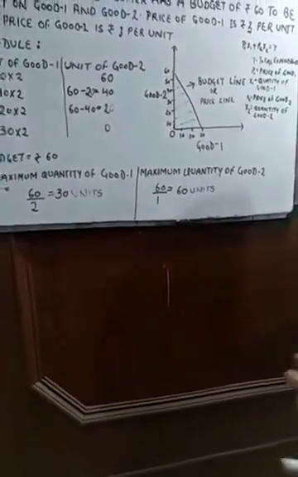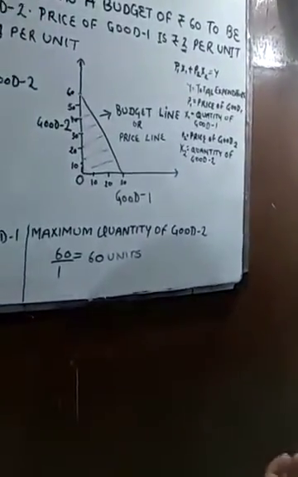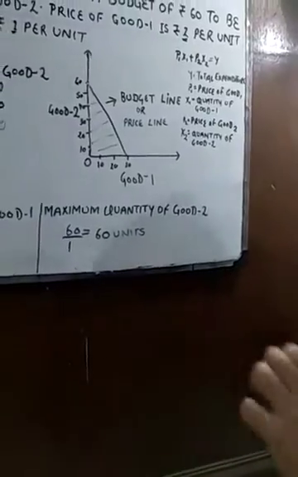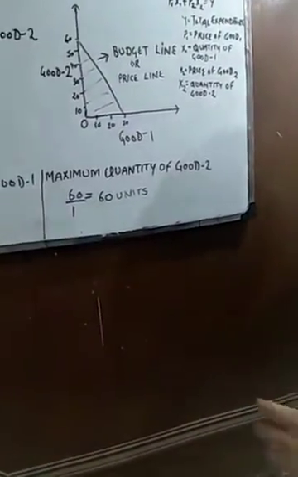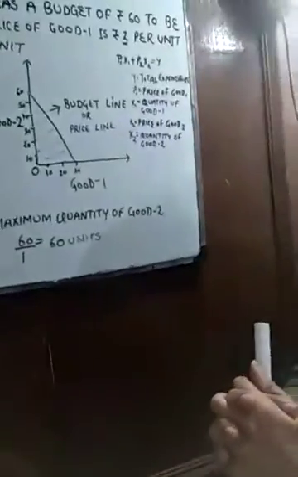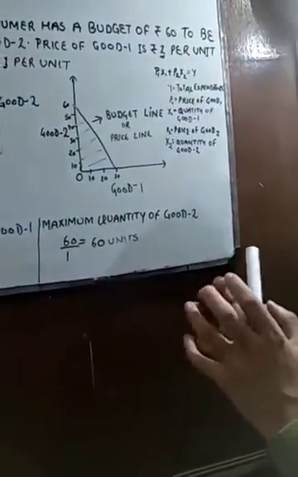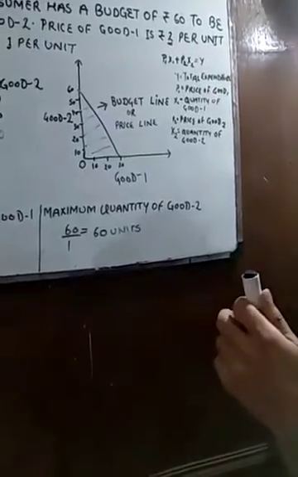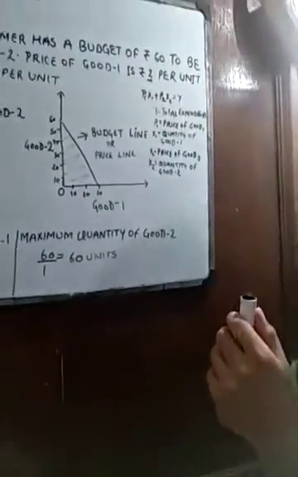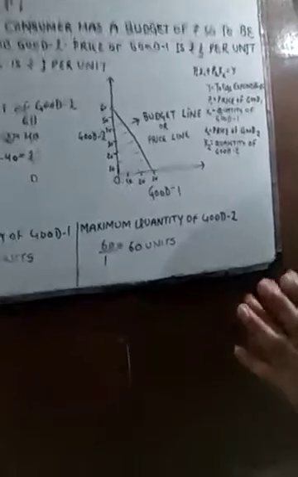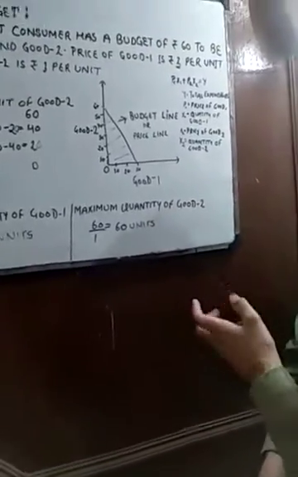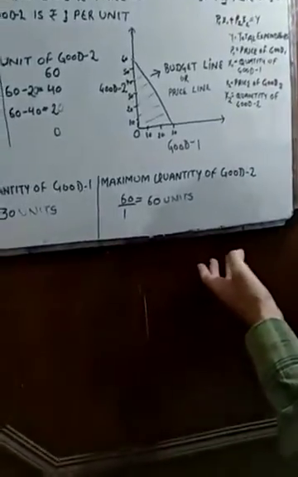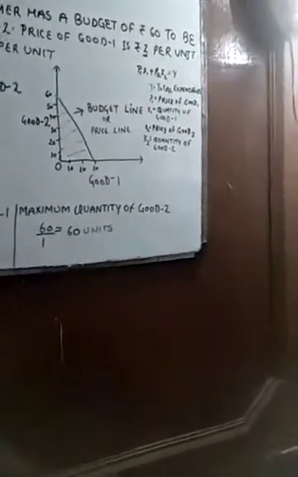You could analyze this in your own case as well. When you go to any shopkeeper, you are constrained, you are restricted by your budget. For budget, two things are most important. First is how much you are earning, and the second is the prices of goods and services. We'll discuss this concept in our later classes. There are a lot of concepts related to the consumer's budget. So let's work out the equation.